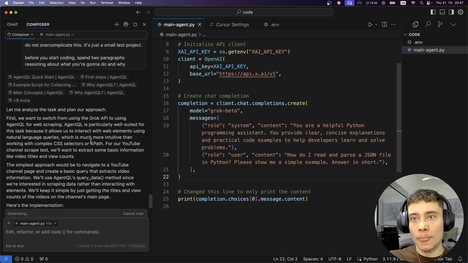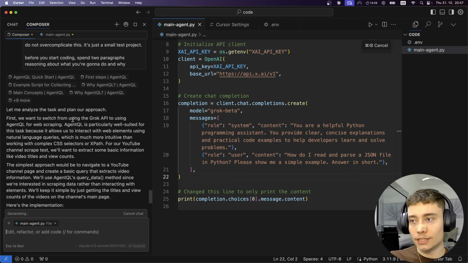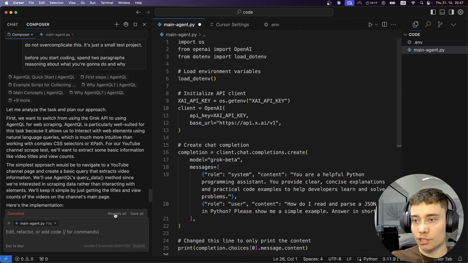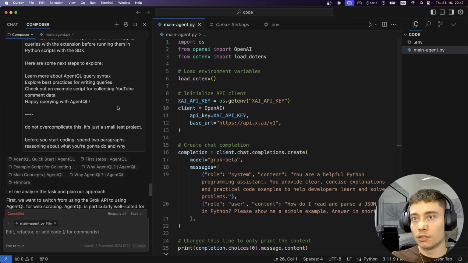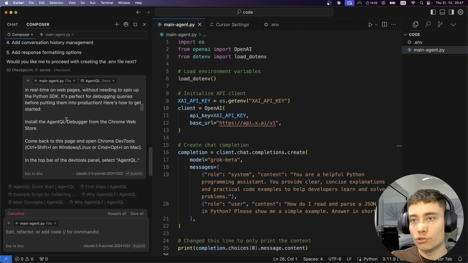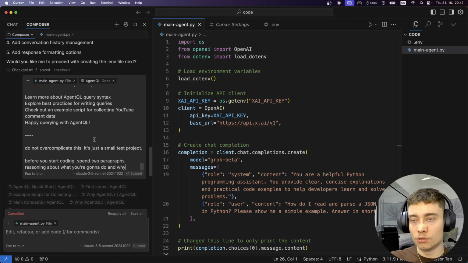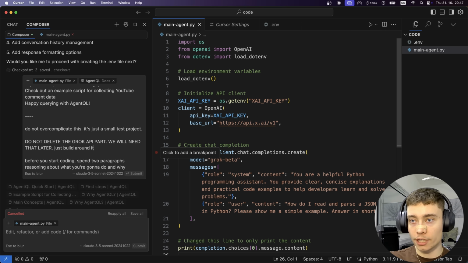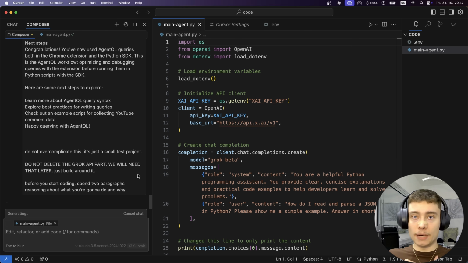So let's see. "Let me analyze the task and plan our approach. First, we want to switch from using Grok API to using AgentQL." Not necessarily. Maybe we should have separated it. You know what? I'm going to reject all, and I'm going to improve our prompt. I probably should tell it not to override the stuff. So I'm going to tell it not to delete what we have. "Do not delete the Grok API part. We will need that later. Just build around it." I should have specified that, but that's my bad.